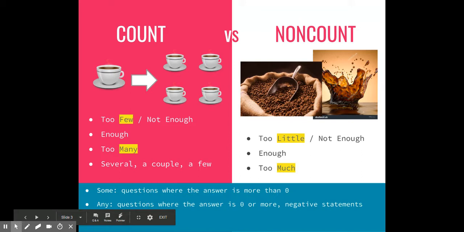We're assuming that blankets are available, that there is at least one. Now, any can be zero. Do you have any coffee? I don't know. Maybe they don't. Do you have any blankets? I'm cold. Maybe they don't have any blankets. We also use this for negative statements when we say, I don't have any. I don't have any friends. I haven't had any coffee, to mean zero. Okay? So these are the terms we use.